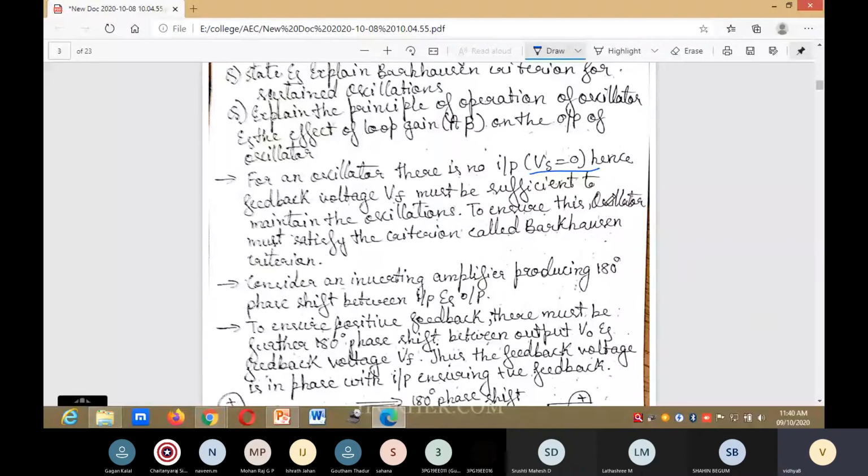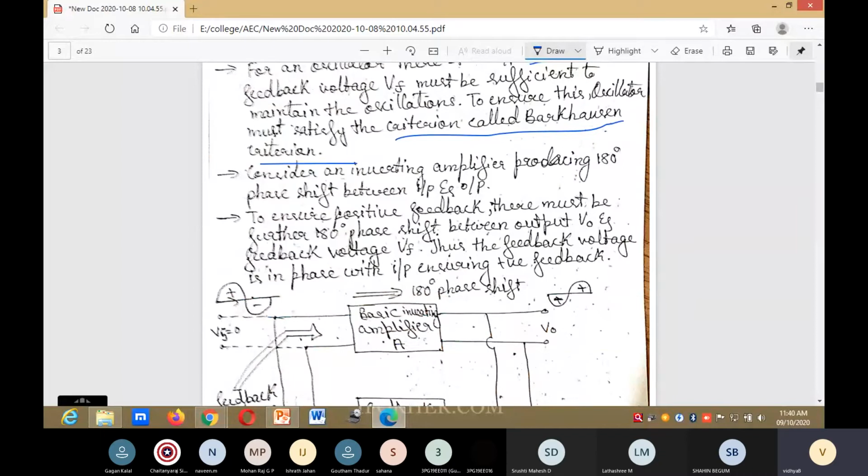To ensure this, the oscillator must satisfy the criterion called the Barkhausen criterion. Consider an inverting amplifier producing 180 degrees phase shift. Earlier I said non-inverting, with a phase shift of 0, but in this case we are considering an inverting amplifier. To ensure positive feedback, there must be a further 180 degree phase shift between the output voltage and the feedback voltage.